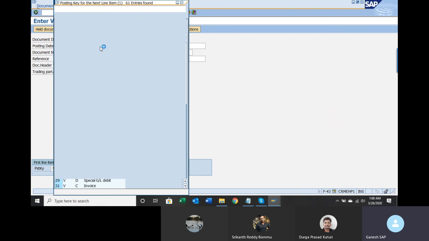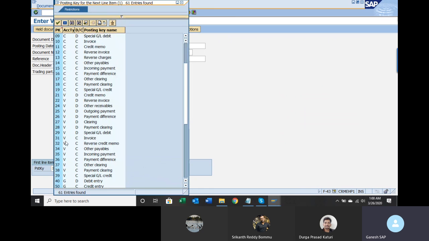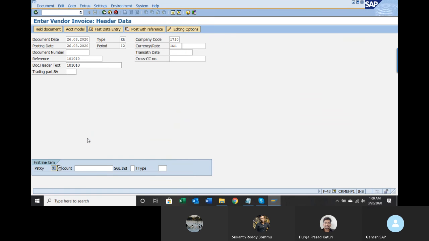You don't need to remember also. 31. This is account type vendor. V stands for vendor. D or C means if it is D, debit, if it is C, credit. Vendor credit. So you don't even need to remember. Okay. Give vendor number, press F4.